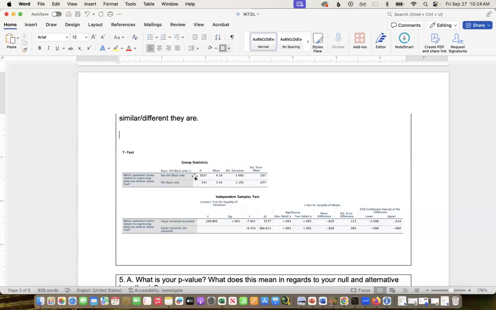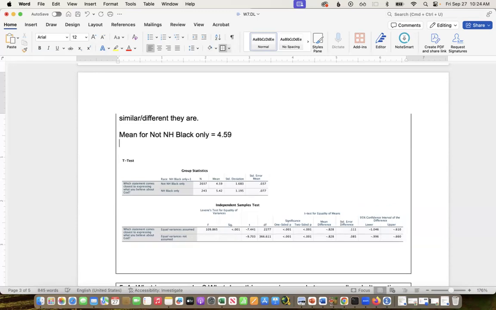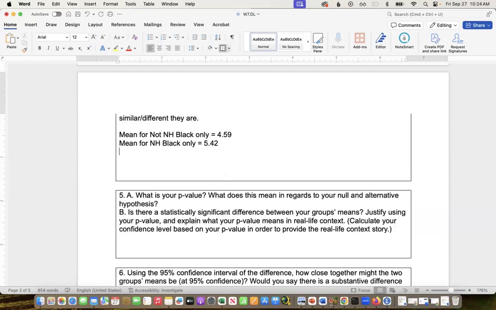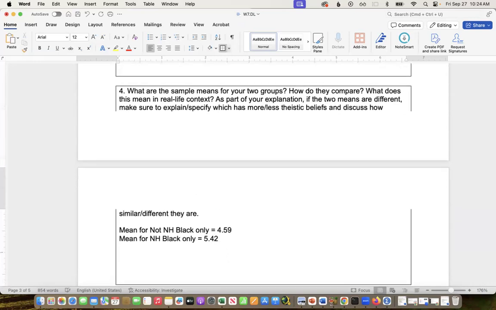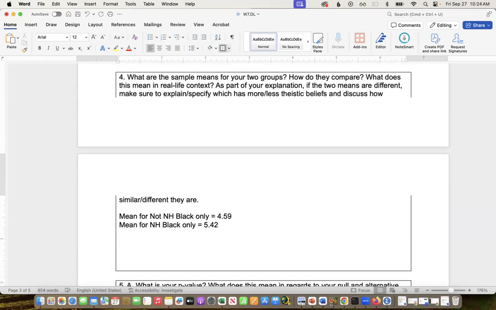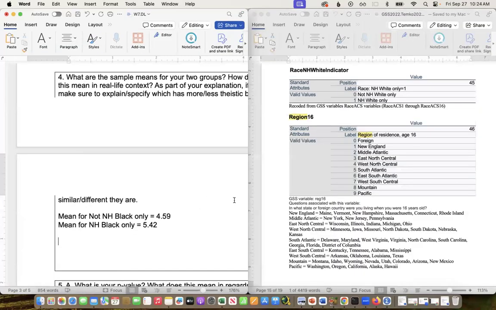And so it's asking about the sample means, and that's these. So among these respondents, the mean for not non-Hispanic Black only was 4.59, and the mean for non-Hispanic Black only was 5.42. I could literally calculate and tell you how different they are, but I can tell you they're just a little bit under 1 unit apart.